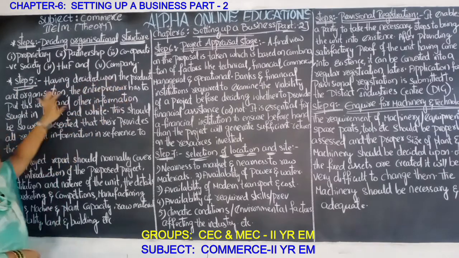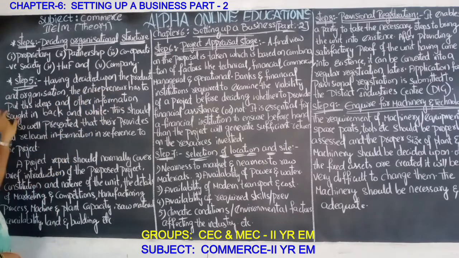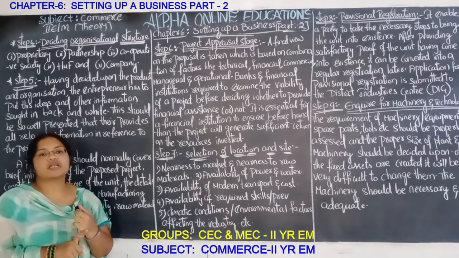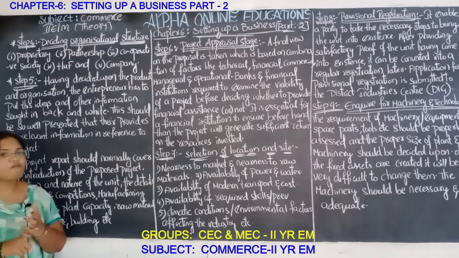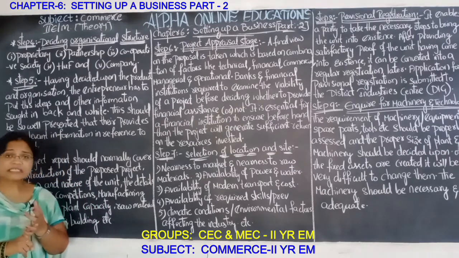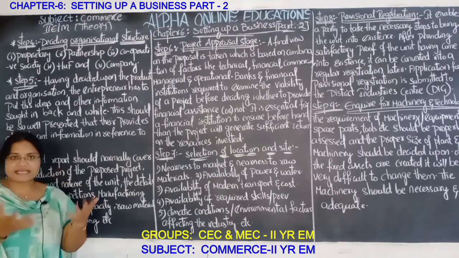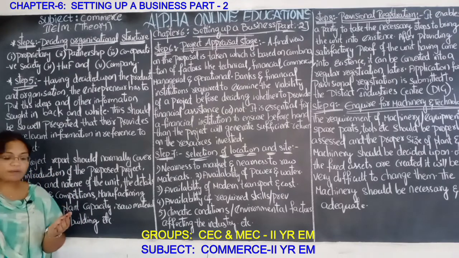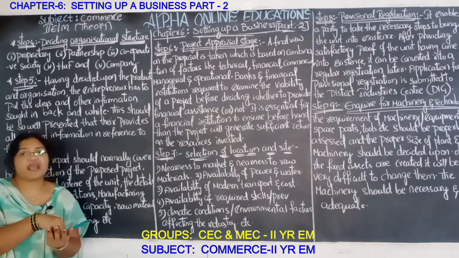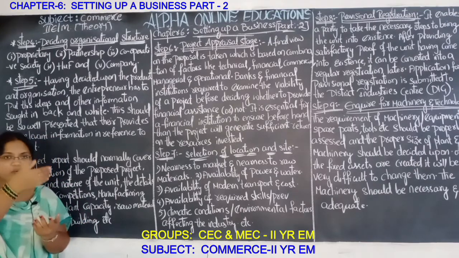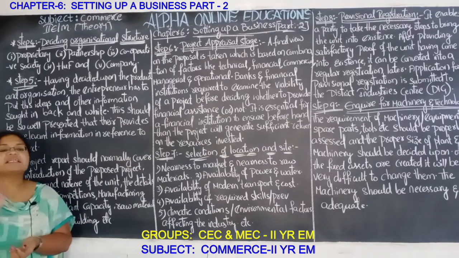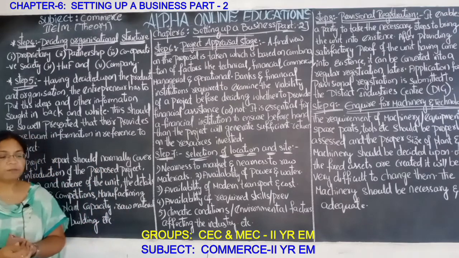Having decided upon the product and organization, the entrepreneur has to put his idea and other information out in black and white. So the idea of starting which type of organization and which type of product he wants to produce, whatever he decided, now it is time for the entrepreneur to place those things in black and white. Black and white means on white paper he has to write in black ink. With that he has to prepare a project report.